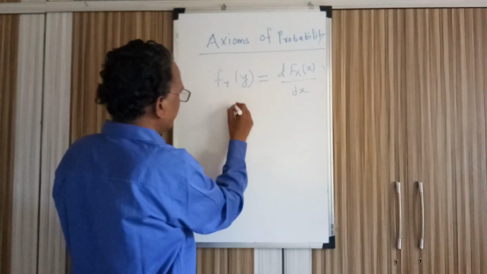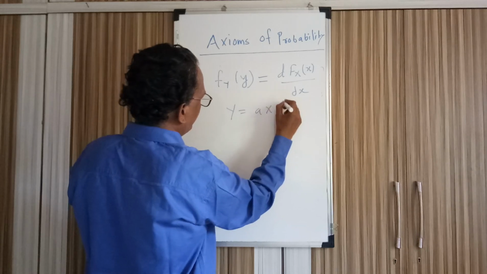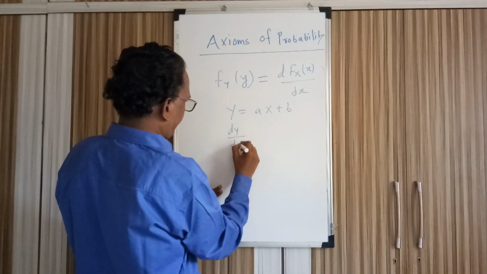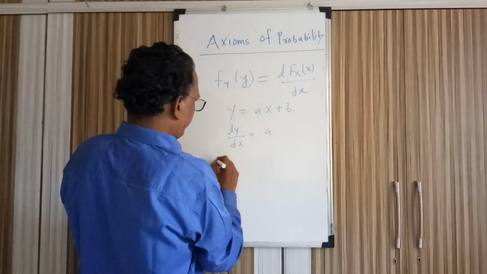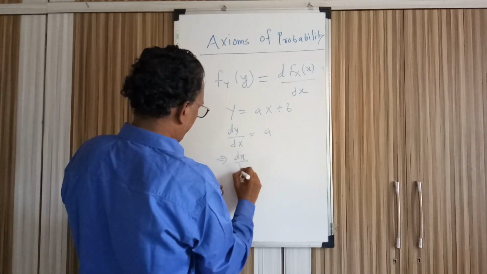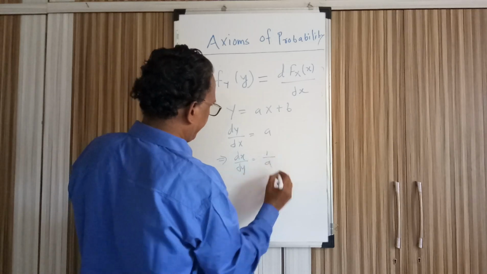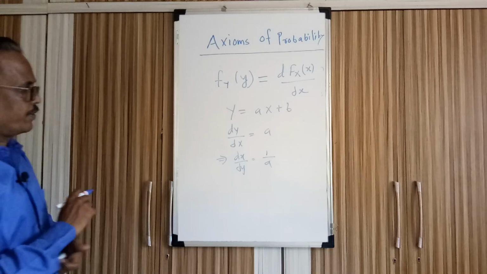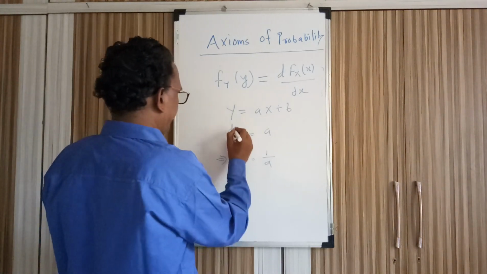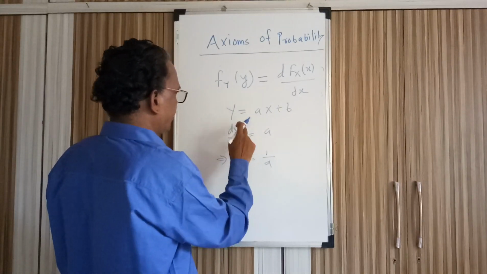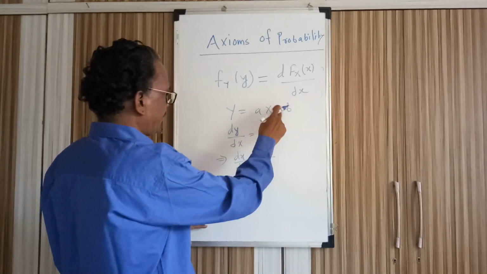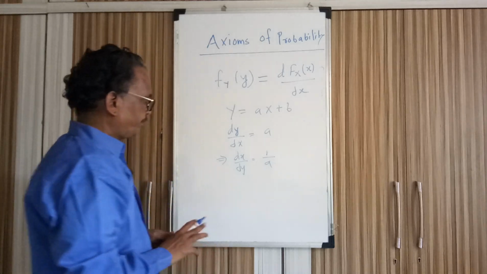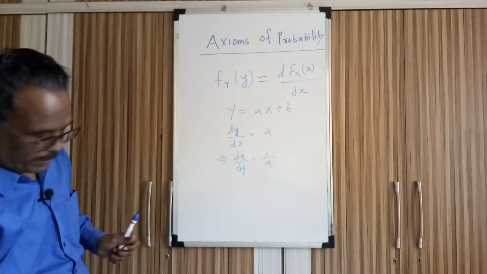Here y is given as ax plus b, so we know that dy by dx is equal to a, which implies dx by dy is equal to 1 by a. So the derivative of x with respect to y is 1 by a.